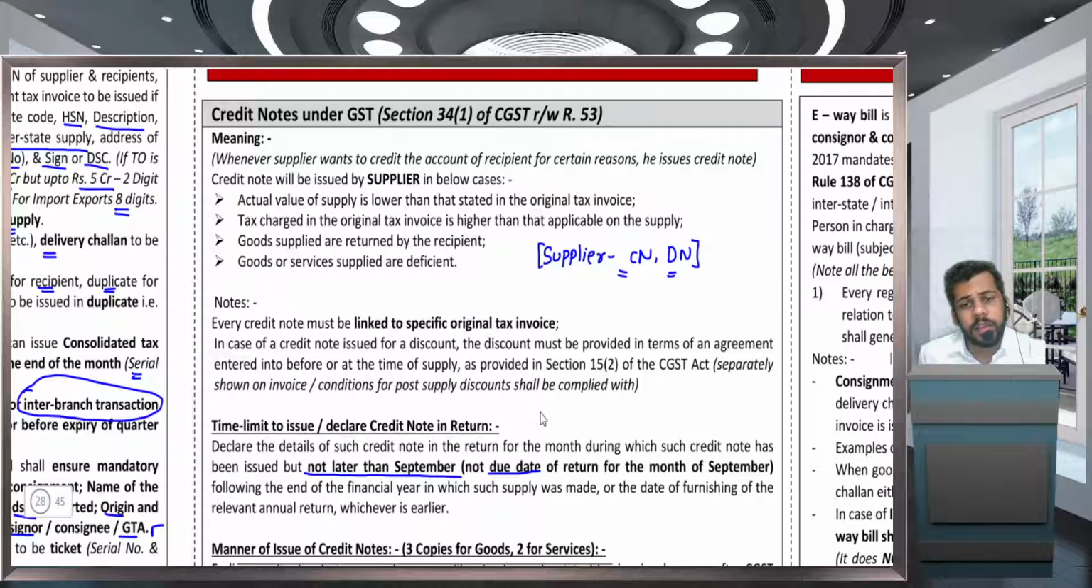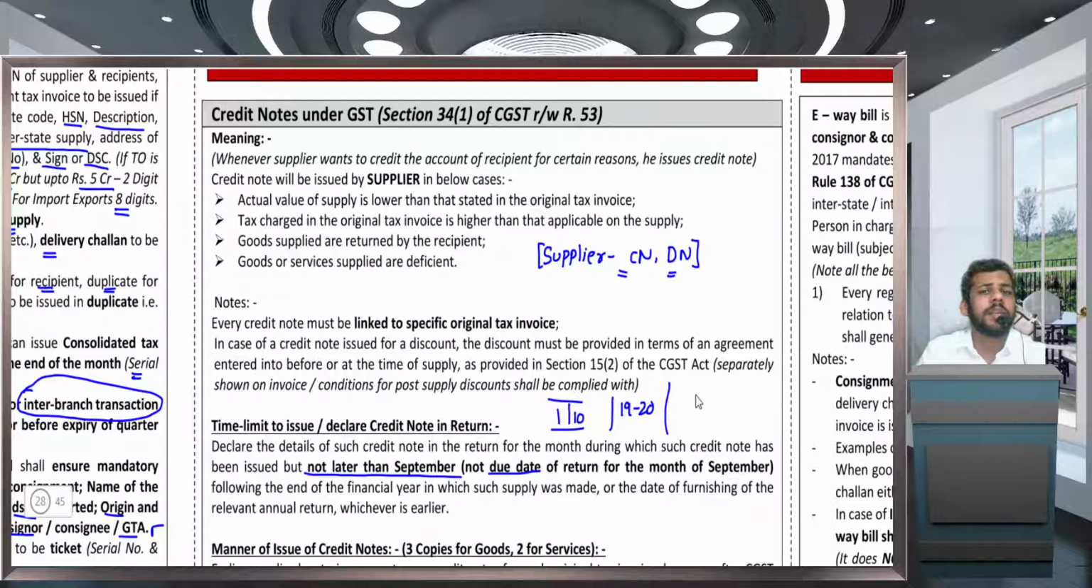If it is 1st October, then the credit note cannot be adjusted. The output tax liability of the supplier will not be reduced. Why? Because it is after September. You are receiving goods after September. In September of next year, sorry. For example, the transaction is of 2019-20. Then the goods returned up to the month of September can be issued a credit note. If goods are returned after the month of September, then a credit note cannot be issued.